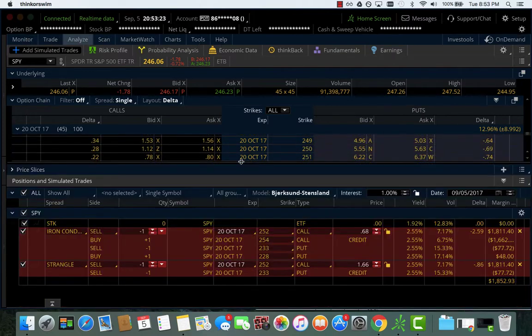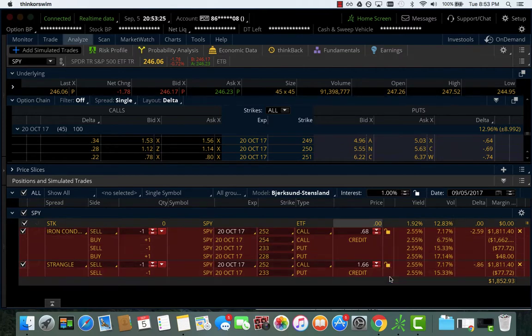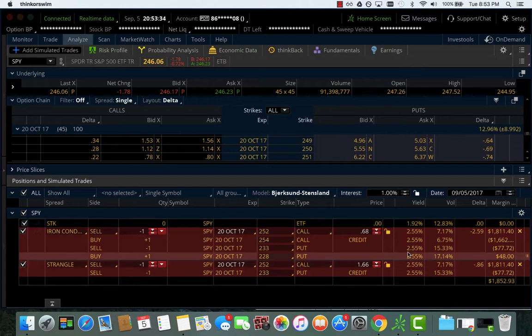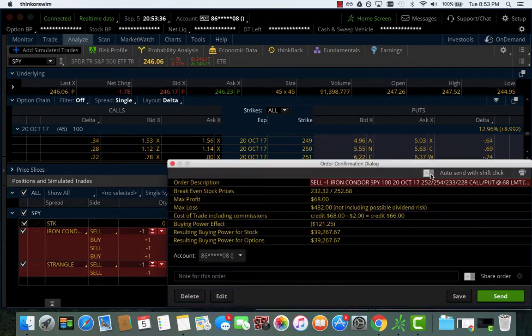So if we look at just selling the one standard deviation strangle, we are collecting $1.66. However, if we're looking to define our risk because we're concerned about what's happening, we collect $1.68, but our worst loss is $432, right?